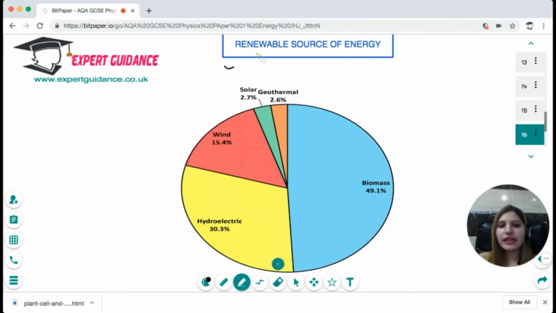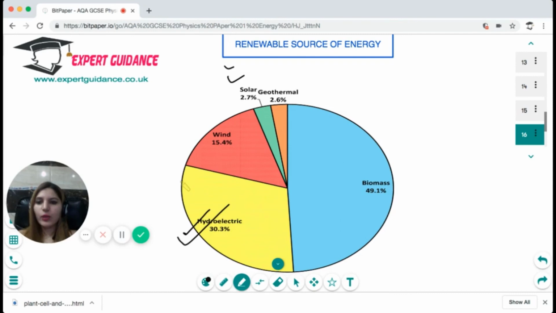Okay. Now, in the renewable sources of energy, we have hydroelectricity, where we use the water from the dams coming down, the water converts the energy and the turbines rotate and generate electricity. Then in wind energy, we can use the wind to run the turbines, and the turbines can generate the electricity.